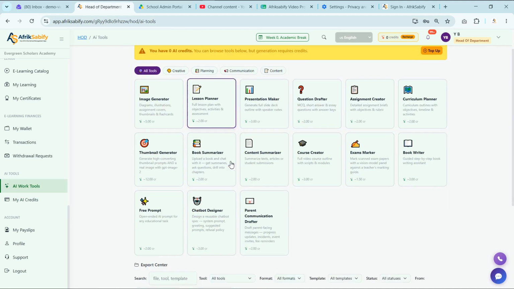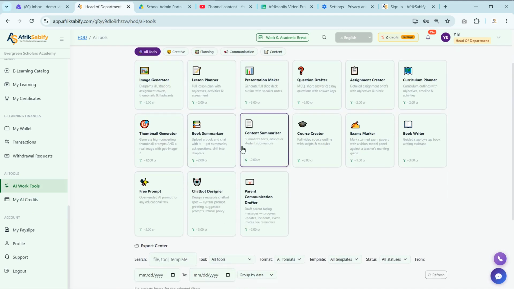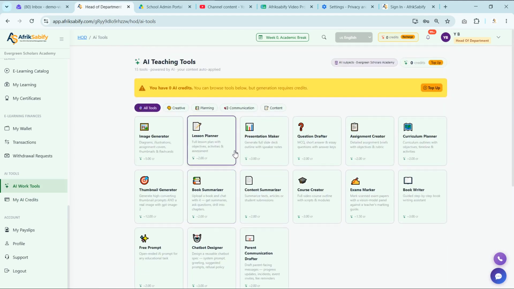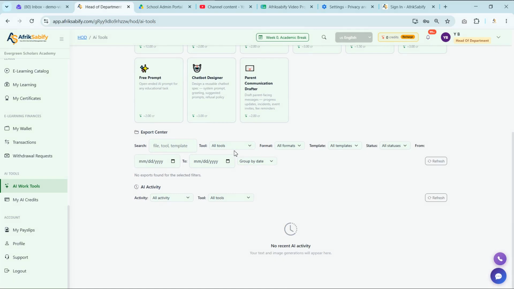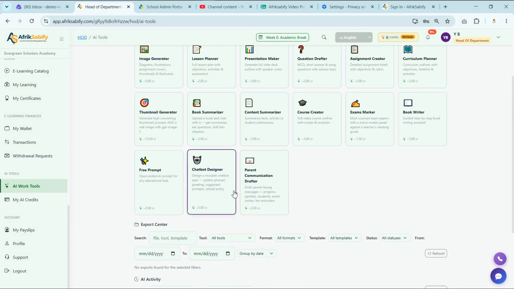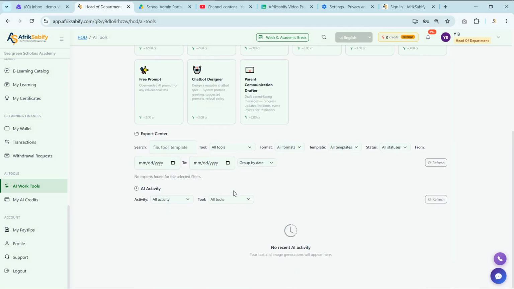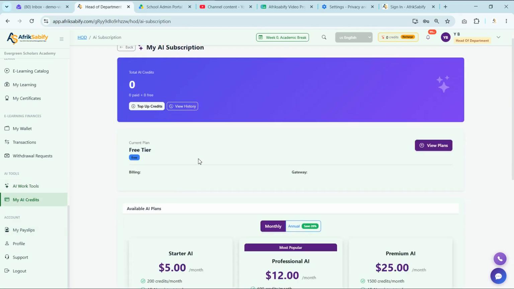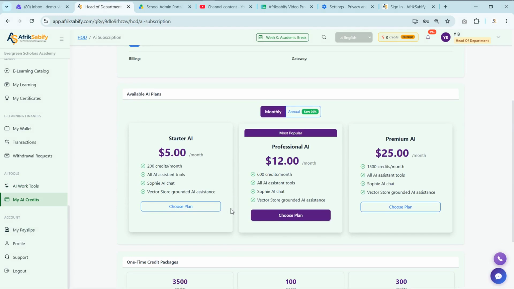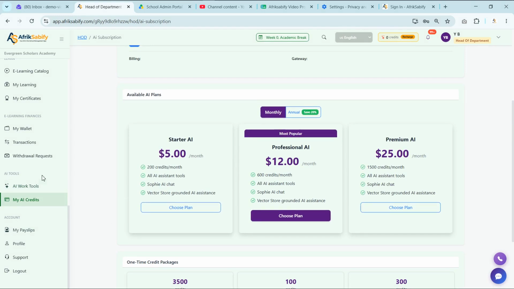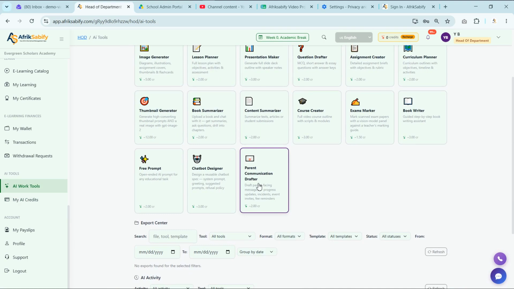If you would like to learn how each of these tools works, AfrikSabify provides dedicated AI tutorial videos that explain every feature step by step. These tutorials will help you understand how to get the best results from each of these tools and apply them effectively within your department. With AfrikSabify AI tools, heads of department can reduce workload, increase productivity, and make smarter decisions with the support of artificial intelligence.